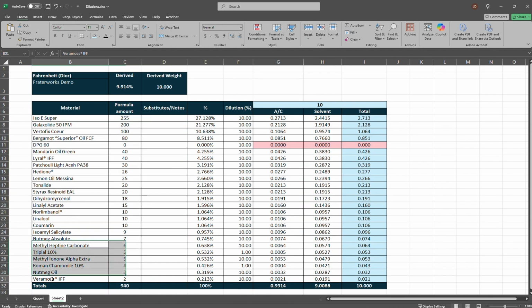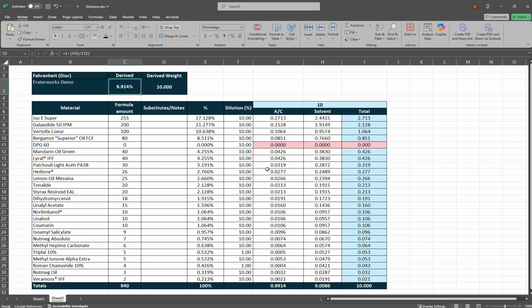So assuming I have all the aroma chemicals, there are no substitutes, and all these materials are at 10% other than the Triplal or the chamomile, which are at 1%, I would come up with a derived percentage of 9.914%. So with these dilutions, as stated in the formula as it is, with the Triplal at 1% and the Roman chamomile at 1%, the aggregated dilution of the formula is up here, 9.914% in C3.